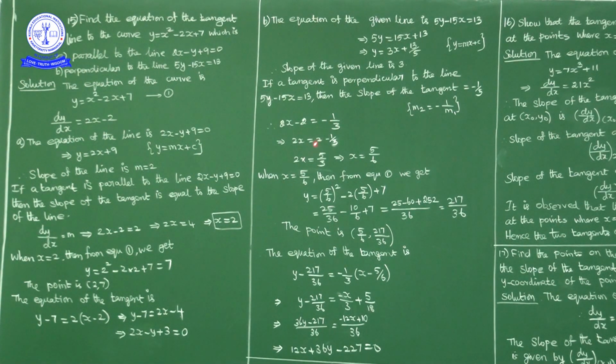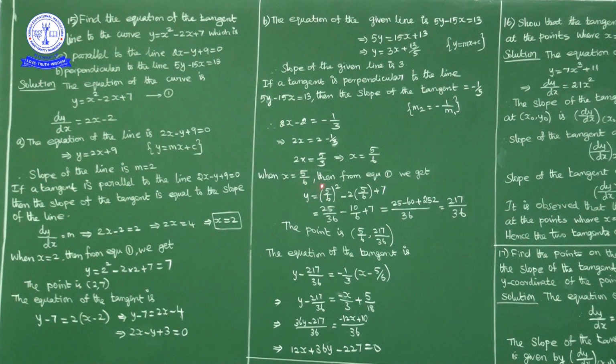So what we got? 2x is equal to 2 minus 1 by 3. Take LCM 3: 6 minus 1, 5 by 3. So 2x is equal to 5 by 3. x is equal to what? 5 by 6. Now by substituting x is equal to 5 by 6 in the given curve y is equal to x square minus 2x plus 7, in equation 1, what we get?